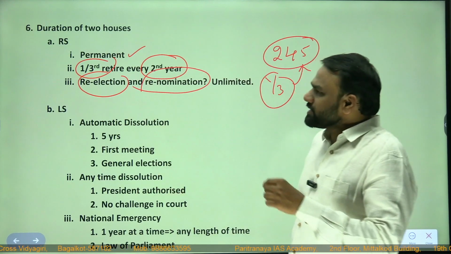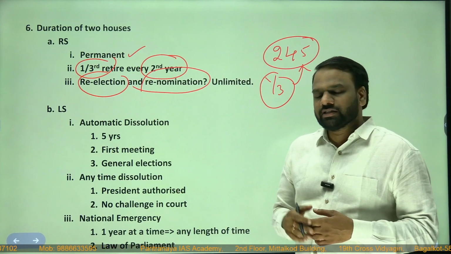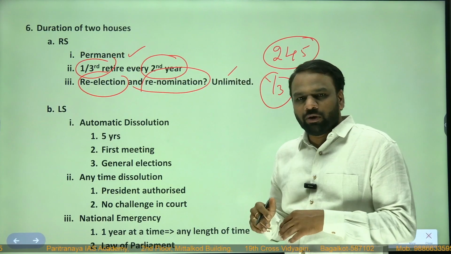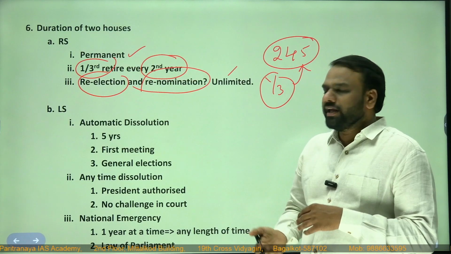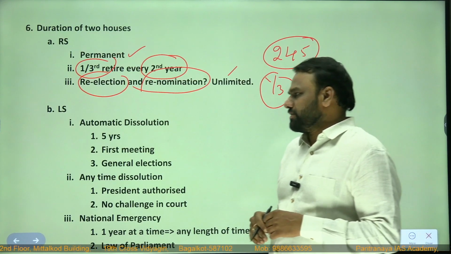A person who has become a member of Rajya Sabha, can he be re-elected? Yes, he can be re-elected any number of times, unlimited. A person who has been nominated, can he be re-nominated again? Yes, he can be re-nominated any number of times. There is no such restriction.